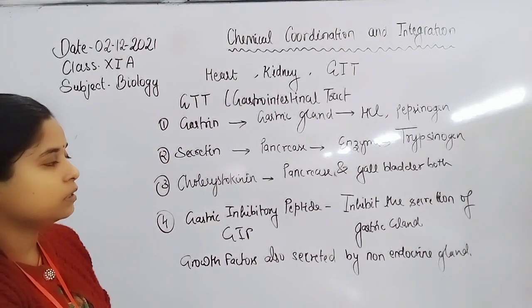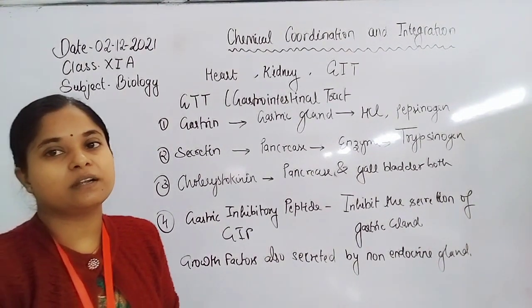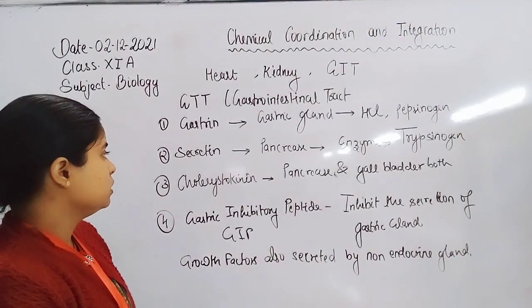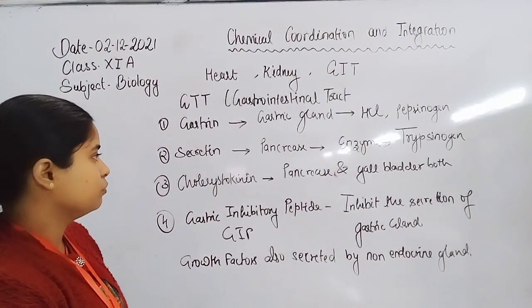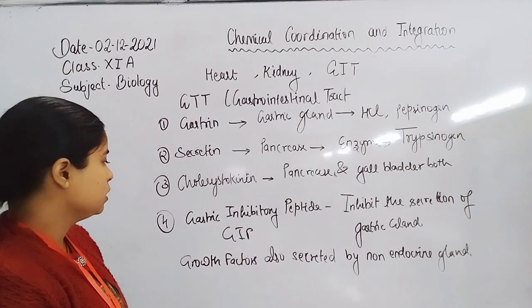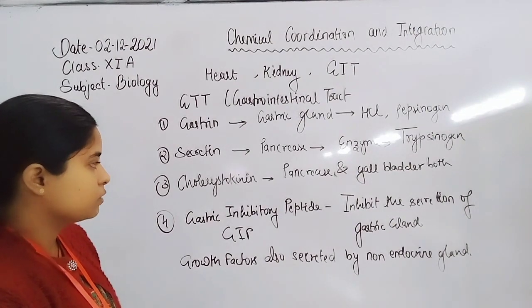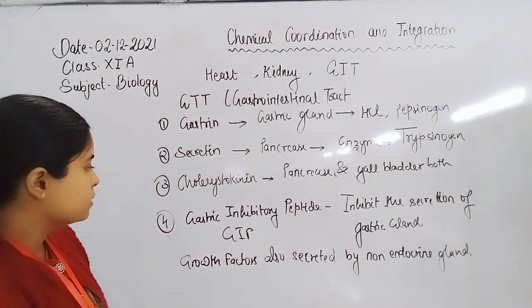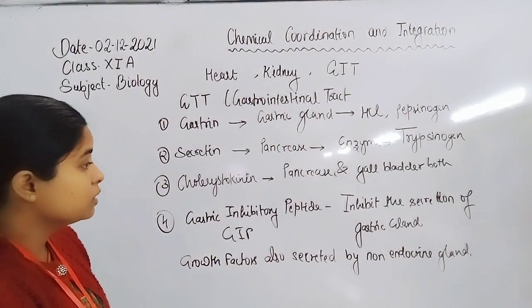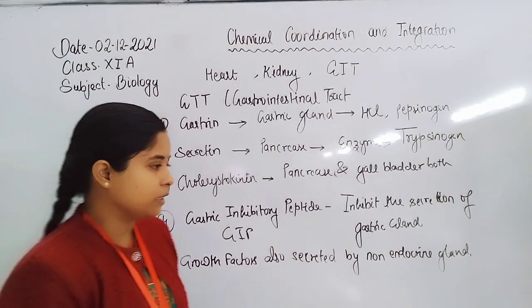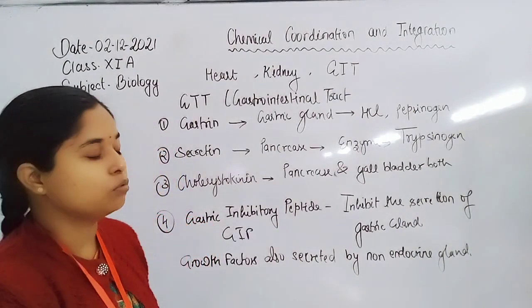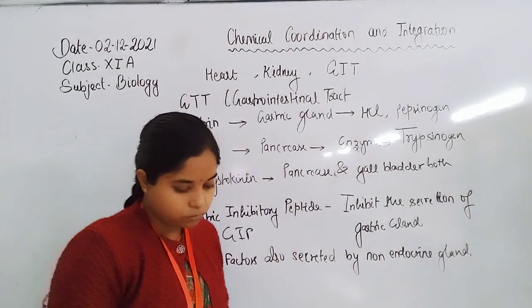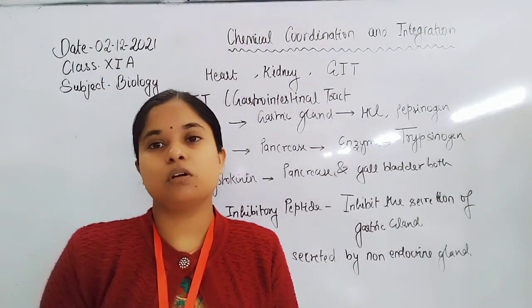Gastrin acts on the gastric gland for the secretion of HCl and pepsinogen, and secretin acts on the exocrine part of the pancreas for the secretion of enzymes. Cholecystokinin acts on the pancreas and gallbladder both for the secretion of bile juice. Gastric inhibitory peptide inhibits the secretion of the gastric gland, and growth factors are also secreted by some non-endocrine tissue. So here is the overall summary of the topic.